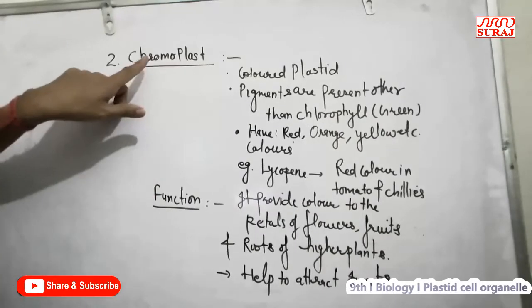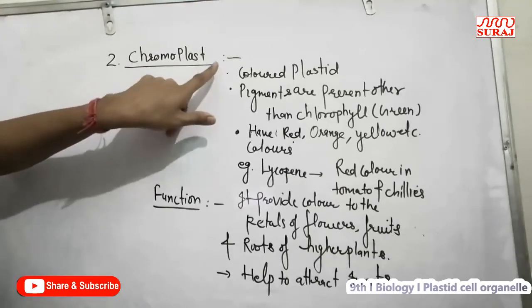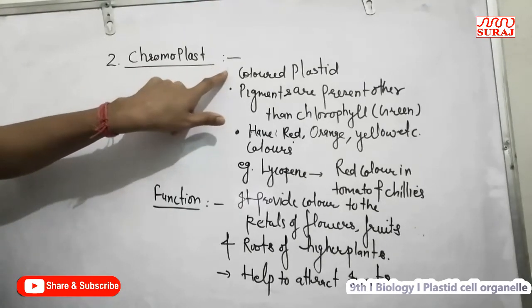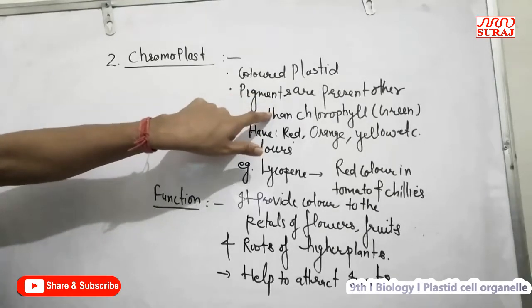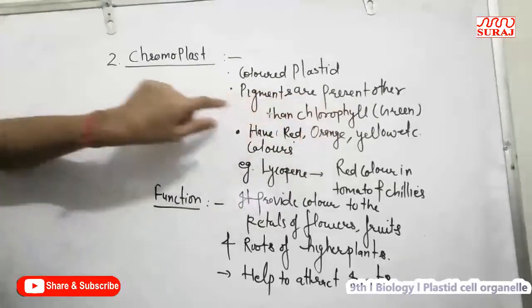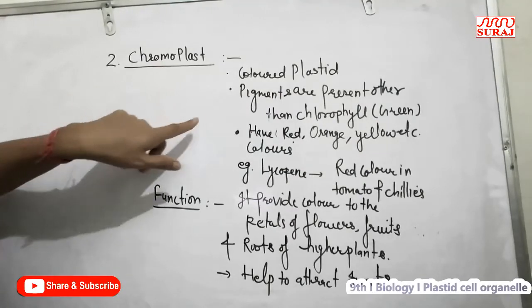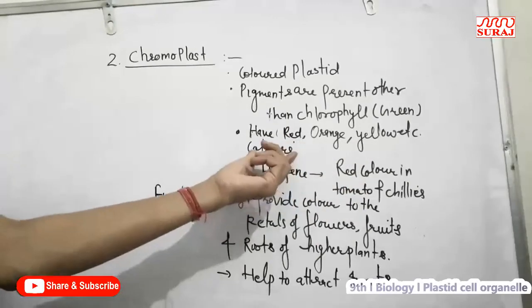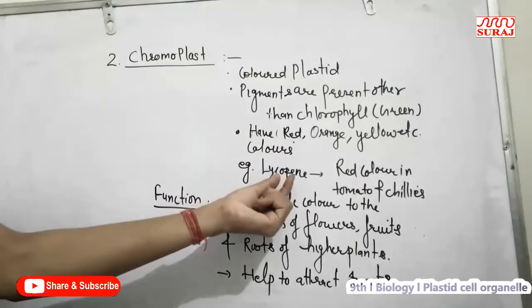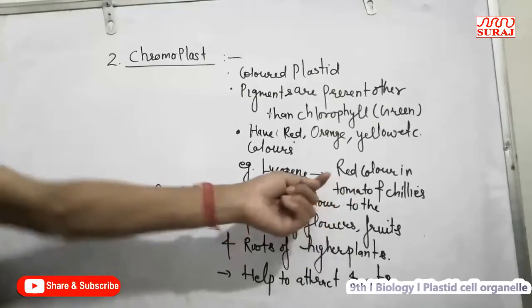Next type of plastid is chromoplast. It is a pigmented or colored plastid. It has all pigments other than chlorophyll; only green color is absent. They have red, orange, yellow and pink colors. For example, lycopene is a pigment present in tomato and chili which provides the red color.